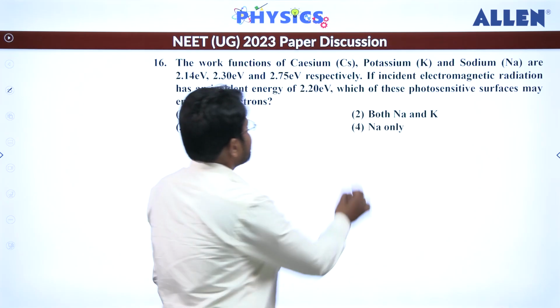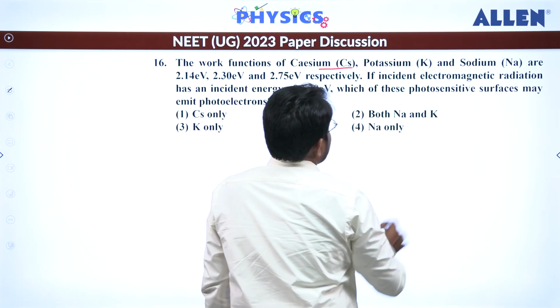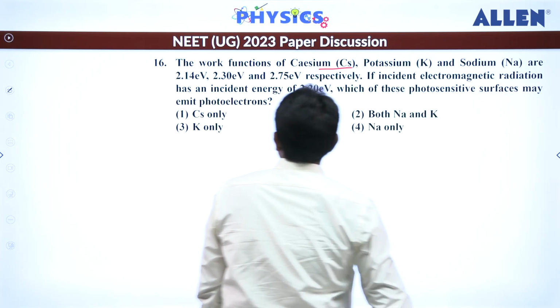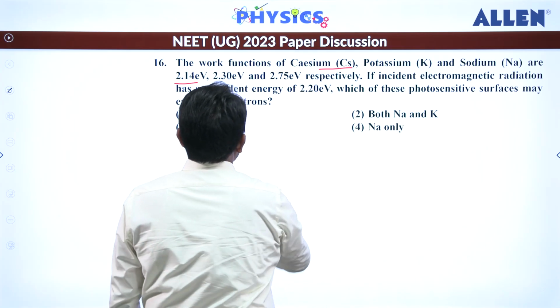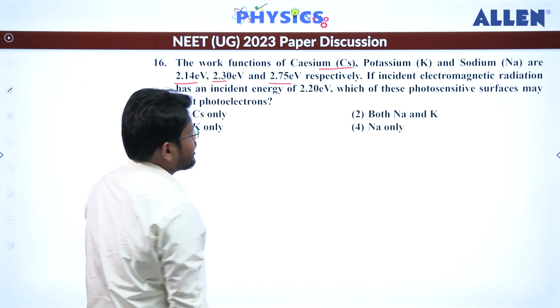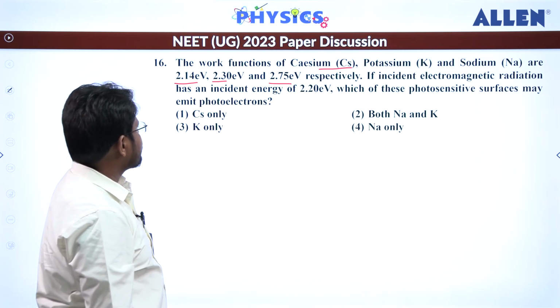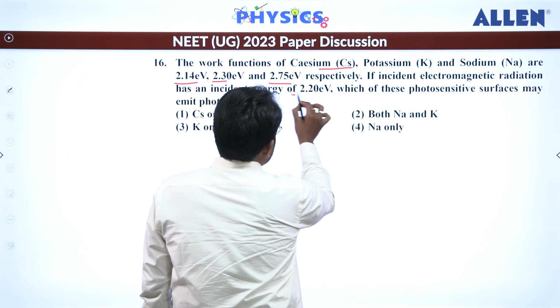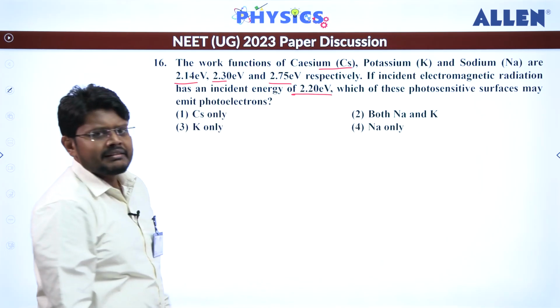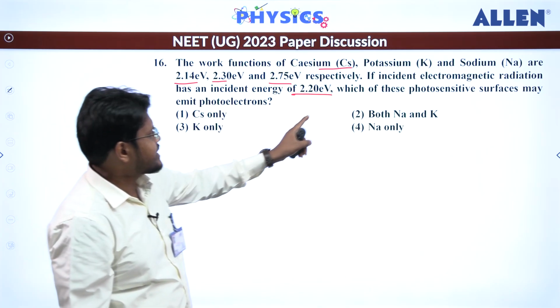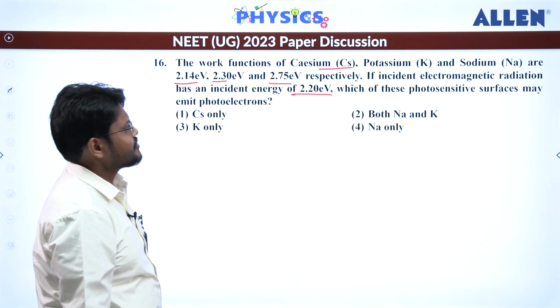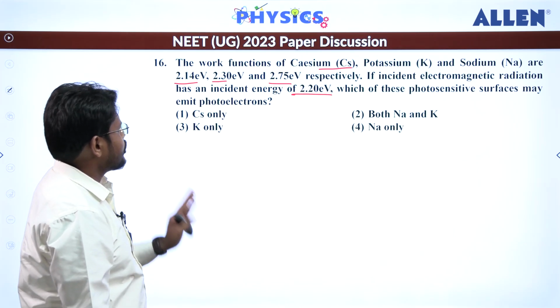The work function of cesium is given to us. Potassium is also given to us, sodium is also given to us. The values are 2.14, 2.3, 2.75. If the incident electromagnetic radiation is 2.20, okay, that means here they are asking which of these photosensitive surfaces may emit photoelectrons.